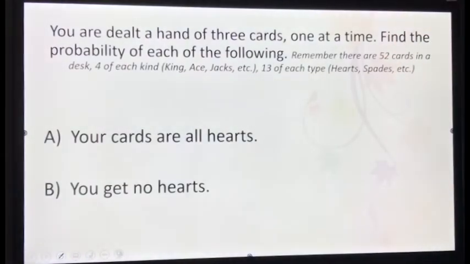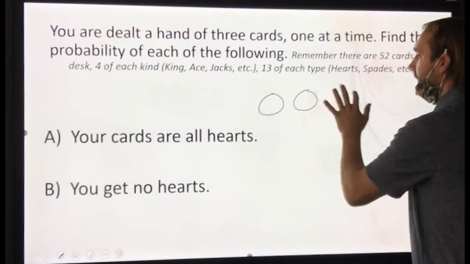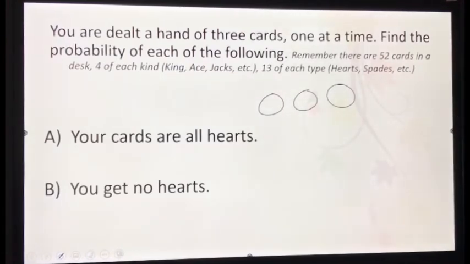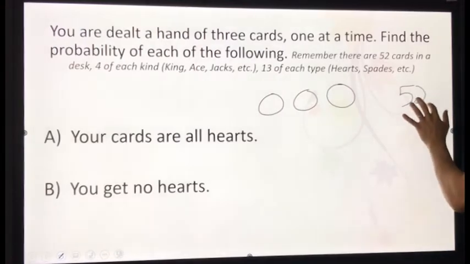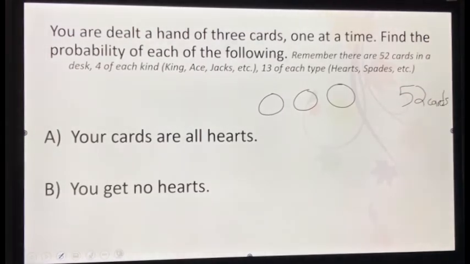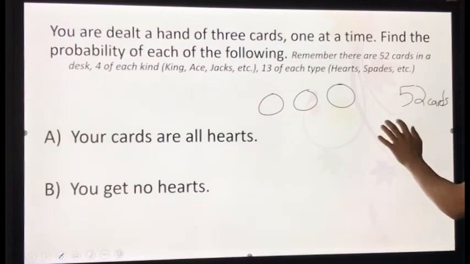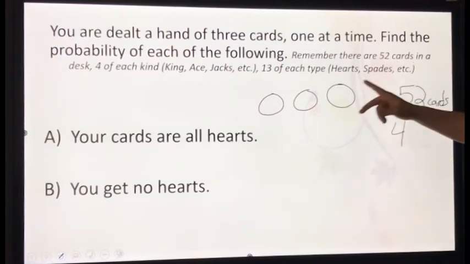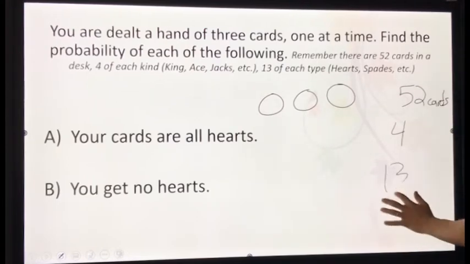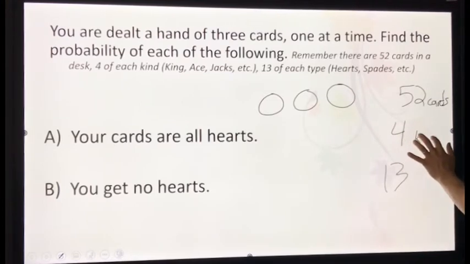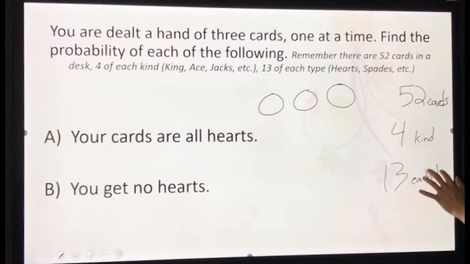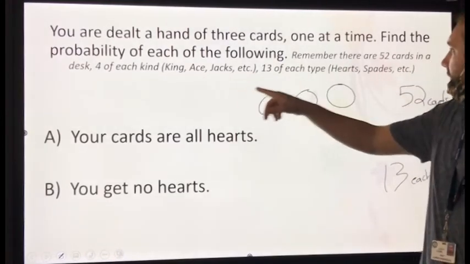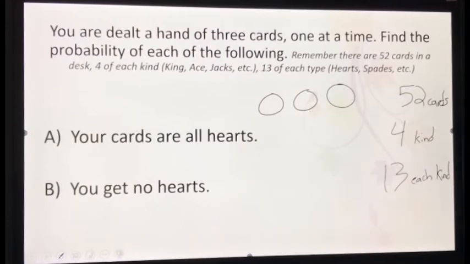You are dealt a hand of 3 cards. So I have 3 independent events, one at a time. Find the probability of each of the following. Remember, I have 52 cards total. There are 4 kinds: hearts, spades, clubs, diamonds. And there are 13 of each kind. So that's what's happening. There's 4 of each kind, and then 13 cards: kings, aces, jacks, etc.